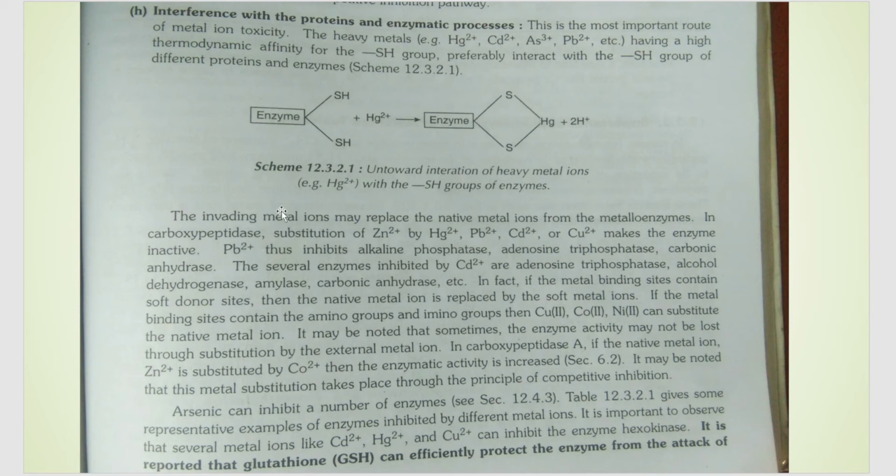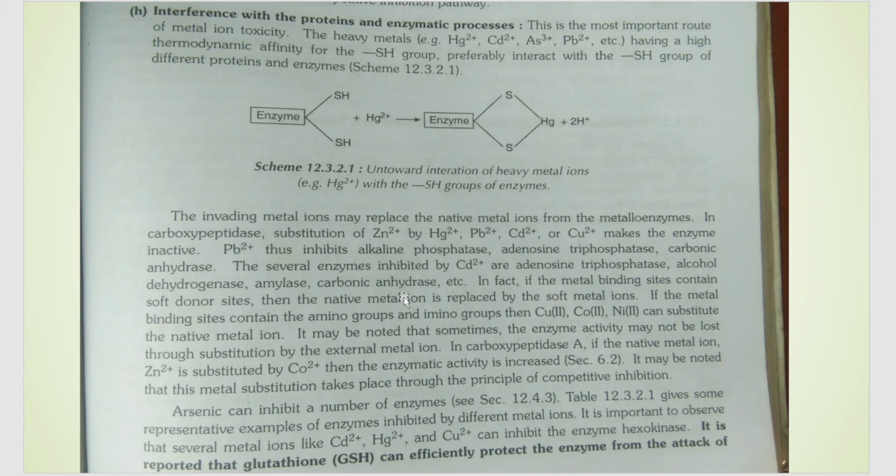In the same way, Pb can inhibit alkaline phosphatase, adenosine triphosphatase, and carbonic anhydrase. That is, it can deactivate all these types of enzymes. Enzymes inhibited by cadmium include adenosine triphosphatase, alcohol dehydrogenase, carbonic anhydrase, etc.